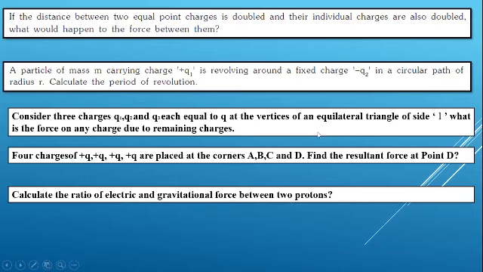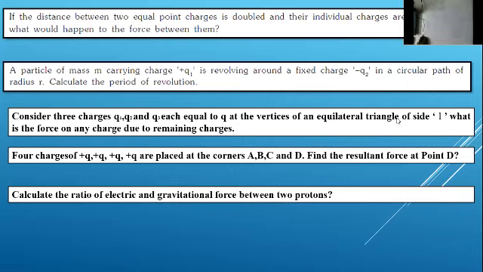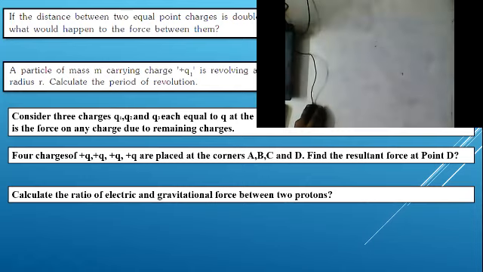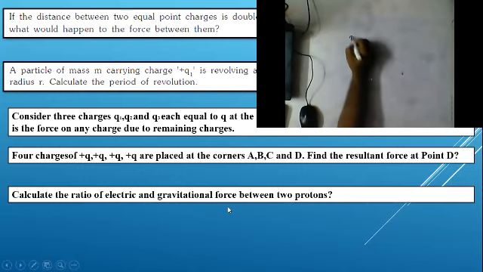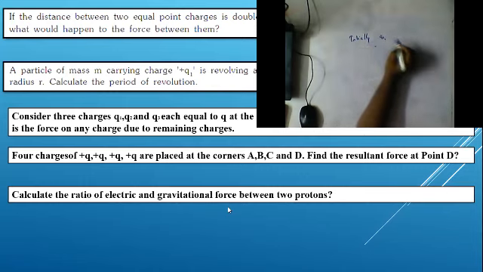Now, if the distance between two equal point charges is doubled, and their individual charges are also doubled, what happens to the force between them? This is a very basic question. Initially, q1 and q2 are equal to how much, guys?